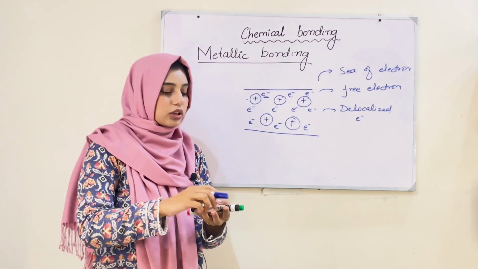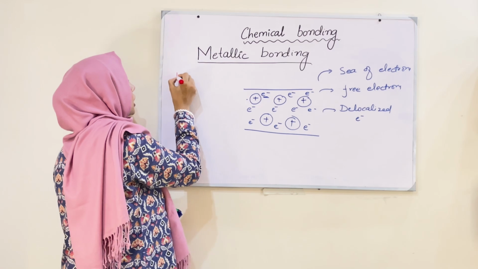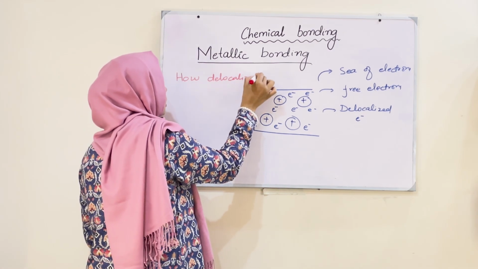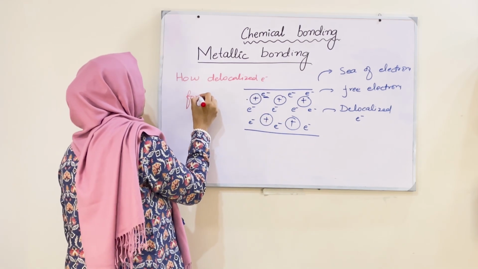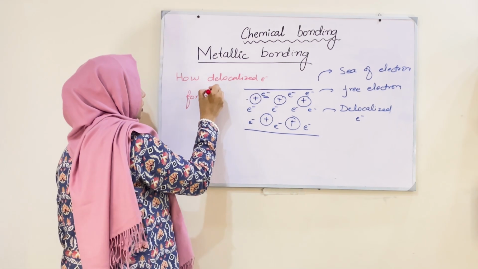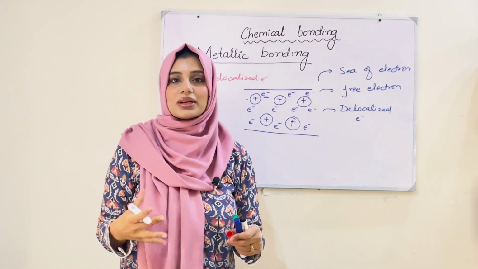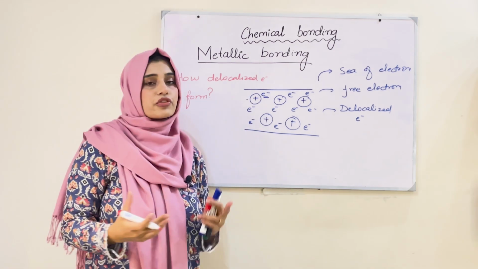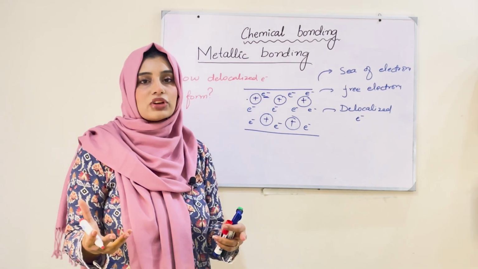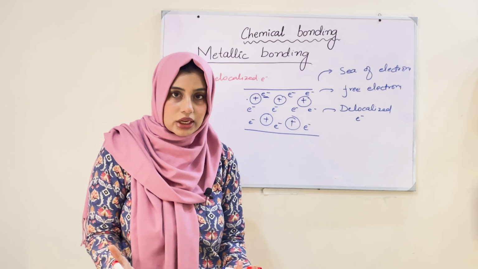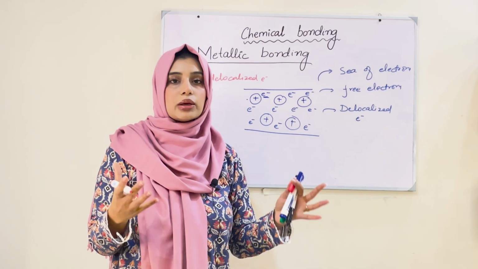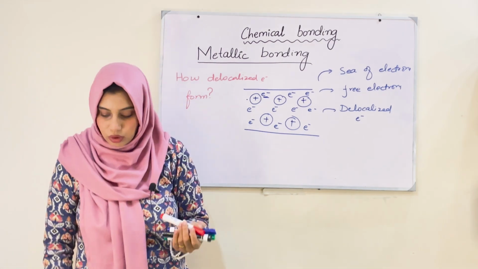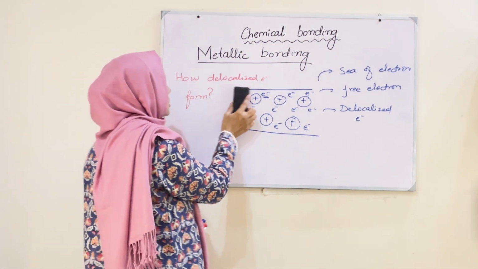Now, the very important question is how delocalized electrons are formed. This question is very important because whenever we study about metallic bonding, the thing which instantly comes in our mind is how these electrons are free now, how they moved out of their outermost shells, and how they are not in the contact of any proton permanently. So to answer all these questions, I am telling you about the concept of delocalized electrons.